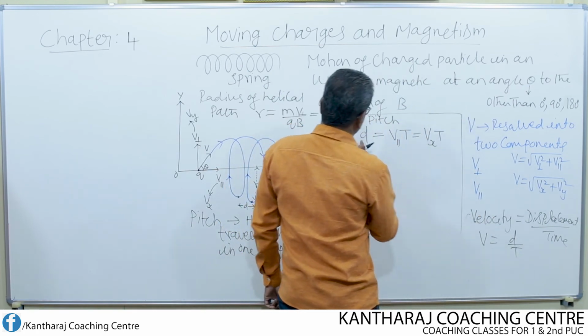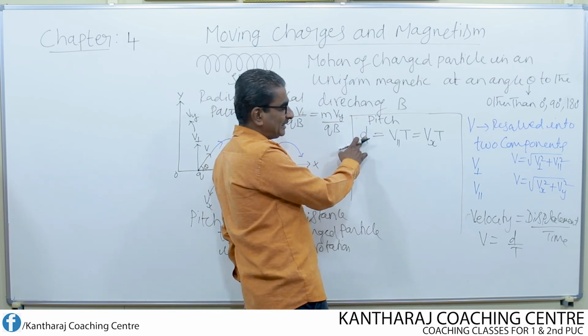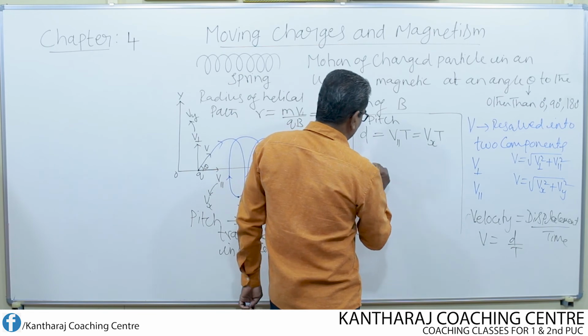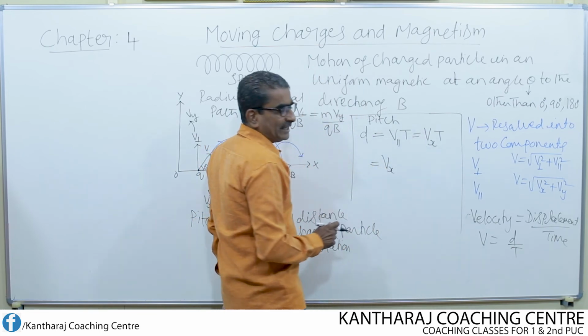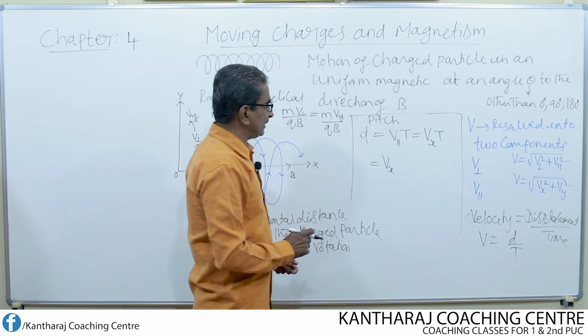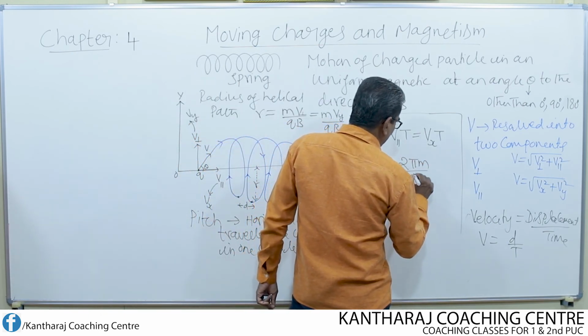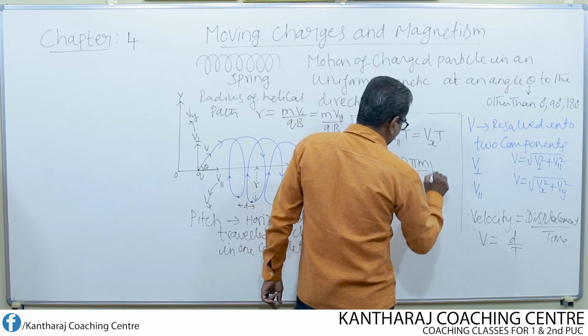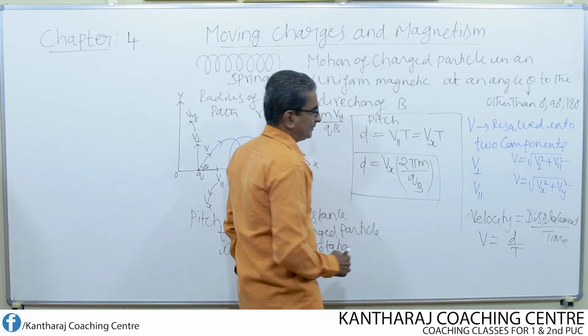Velocity into time. That is what I have written. Here D stands for pitch, which is also nothing but displacement, velocity into time. I write Vx as it is, but for T we know the equation, we just derived that equation. It is given by 2 pi m divided by qB. So this is the expression for the pitch.